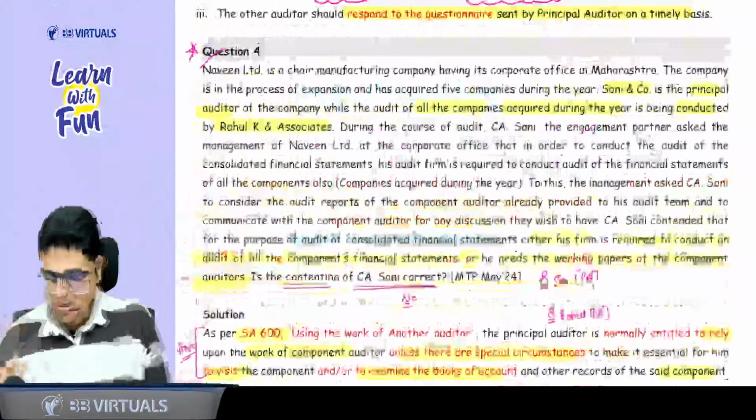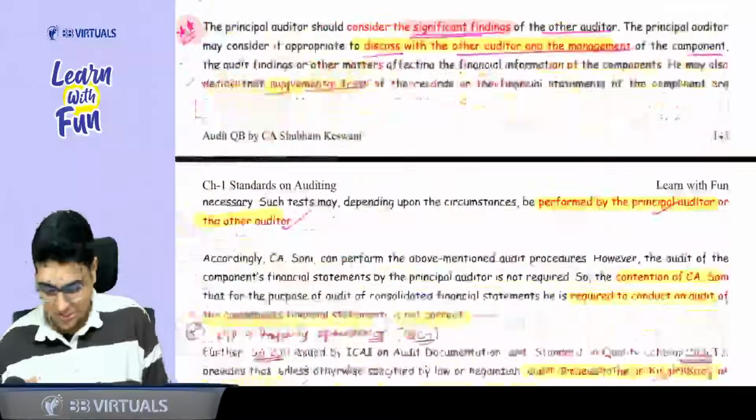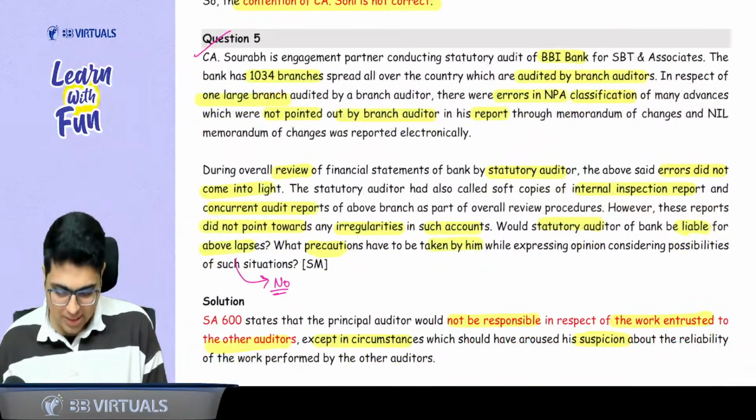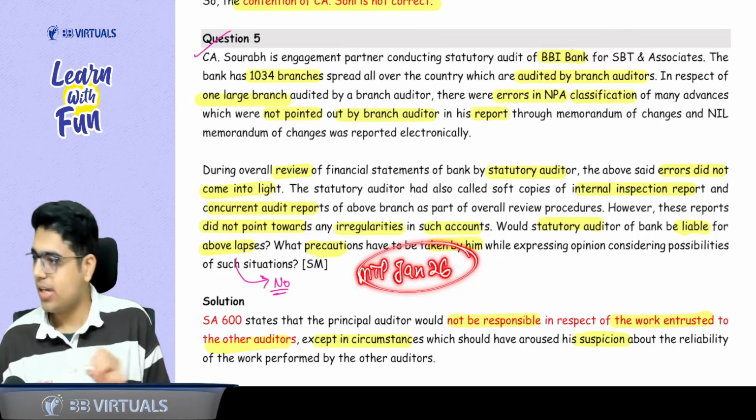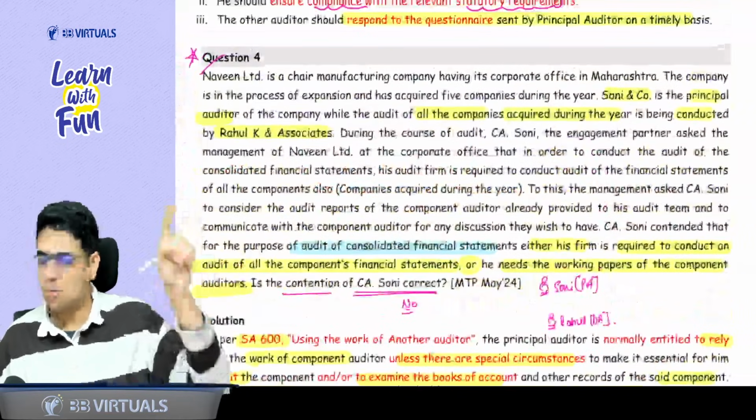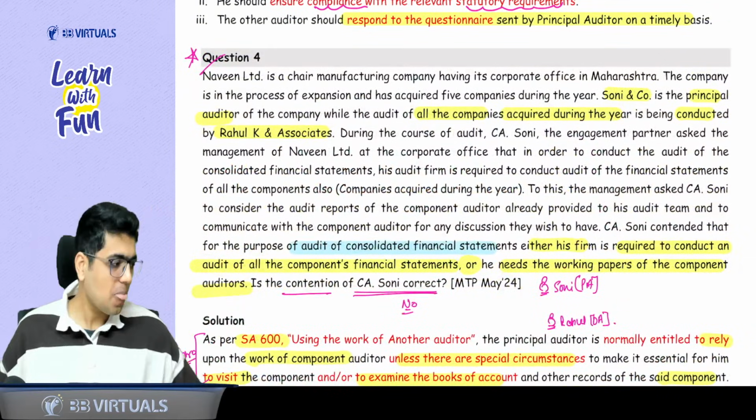Now only 2 questions are left: question number 4 and question number 5. Acha, this question number 5 has also been asked in the recent MTP Jan 26. So both of these questions are very important from an exam point of view. Take 2 sips of water. Get ready.